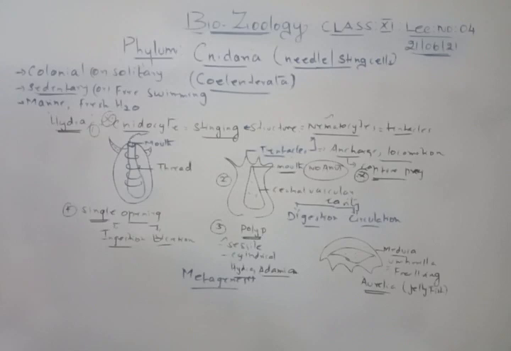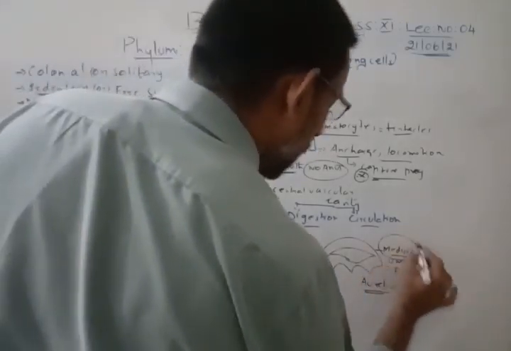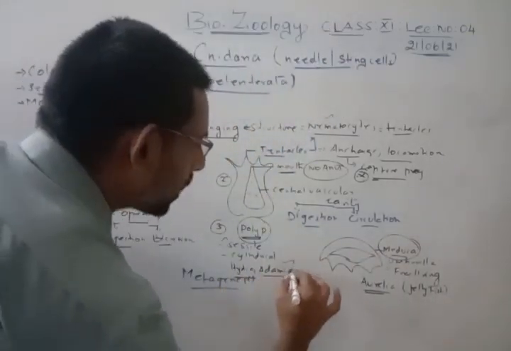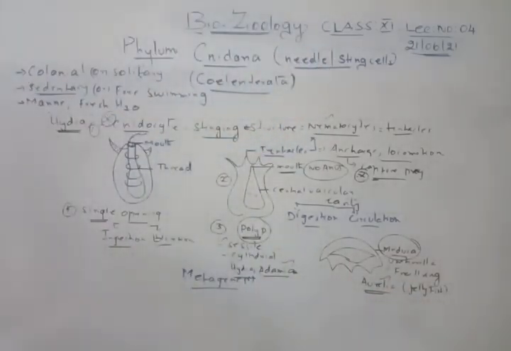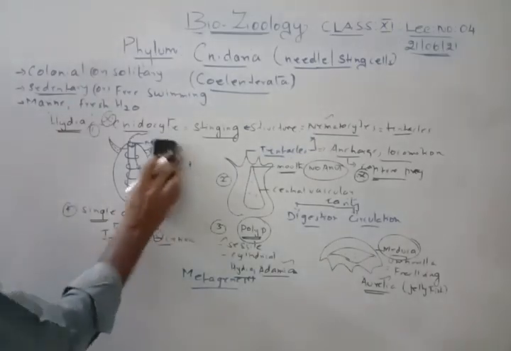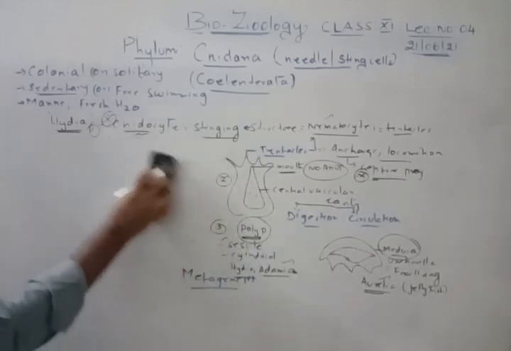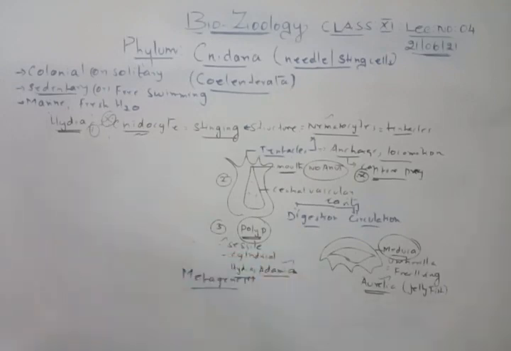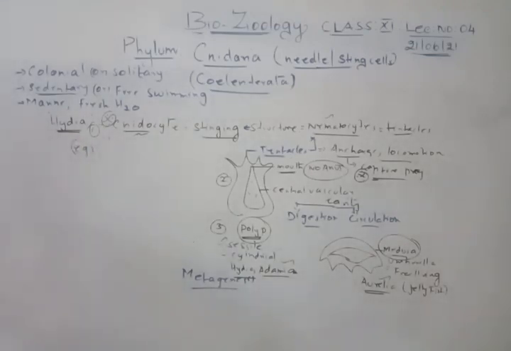Right. So here is one more thing that you have to understand. One type is called polyp, one type is called medusa. Examples you know: hydra, obelia, then Aurelia or jellyfish. So these are the examples that we already studied. Now one more thing you have to remember. I will just erase this and then write. There is one more form in it. Polyp is one form, medusa is one form. One more form that we have, that example is very important, so you have to understand this one.